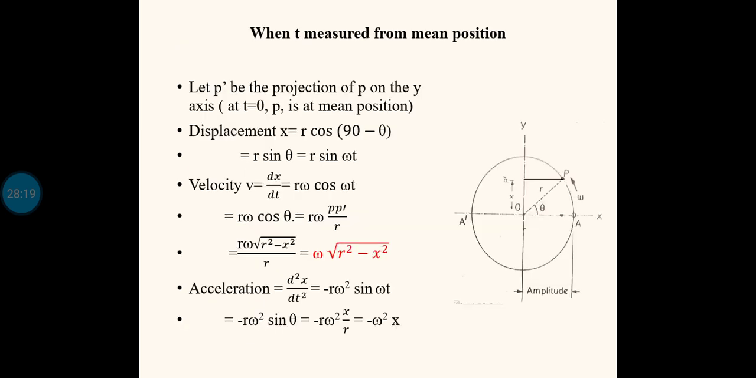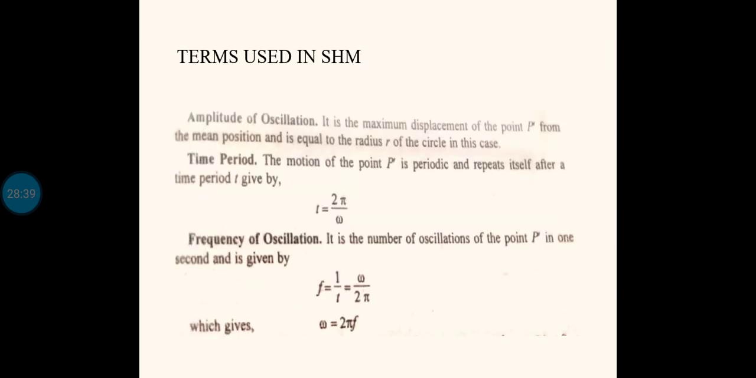So during one oscillation, what is happening? The complete theta covered is 360 degrees. Usually theta will be in radians, so it is not 360 degrees, it is 2 pi radian. So the maximum angular displacement is 2 pi, and we know that angular displacement theta equals omega into t. So omega into t for one complete oscillation is 2 pi. From that equation you will get t is equal to 2 pi by omega.